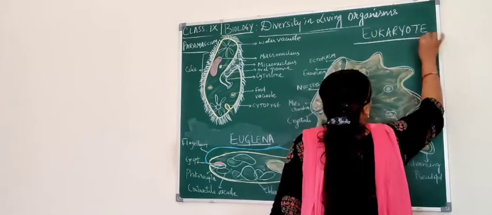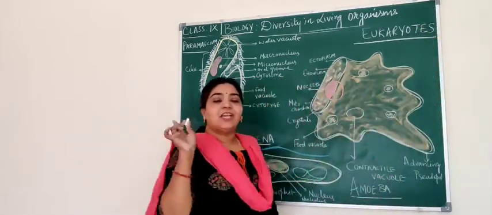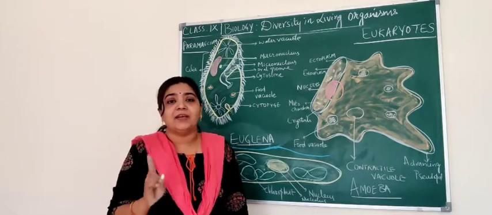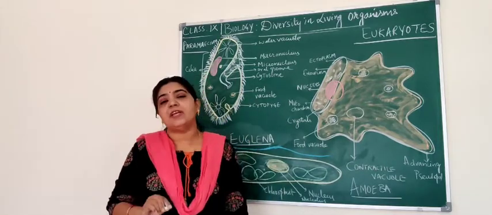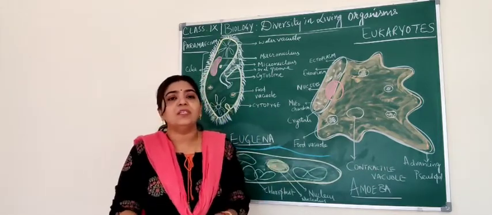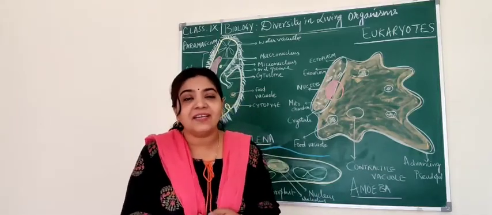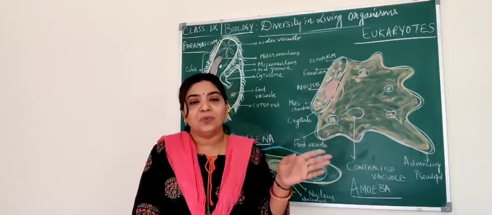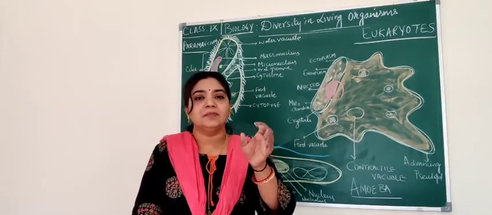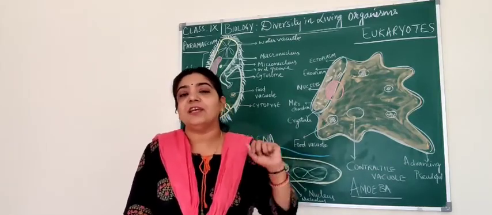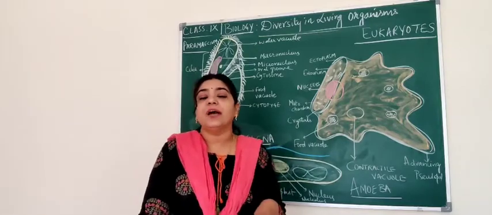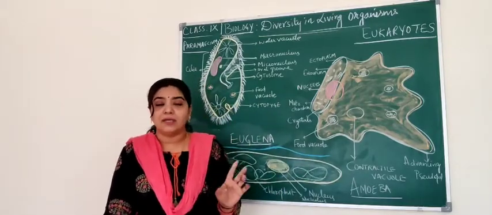Eukaryotes are the organisms which have a defined or definite nucleus. That means the nucleus is bounded by a nuclear membrane, and we find the organelles also. So eukaryotic organisms have a definite nucleus, and they also have the various organelles.